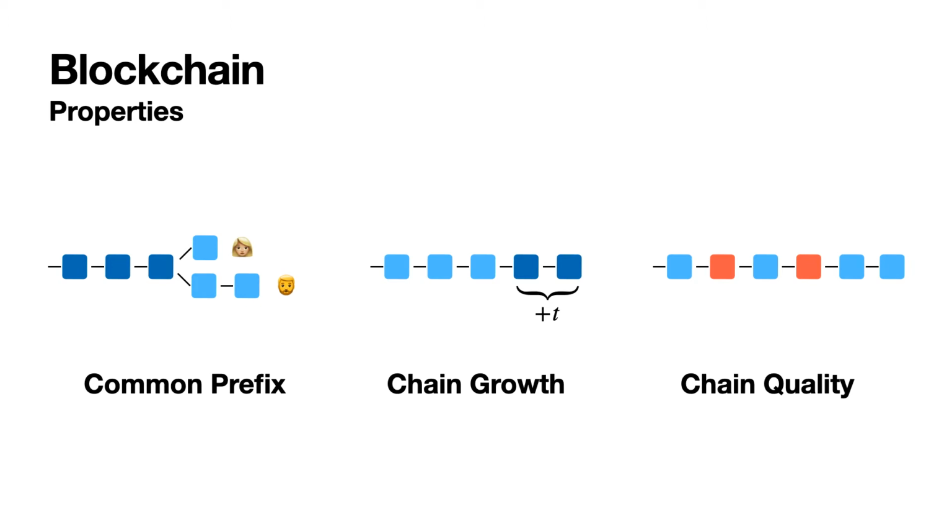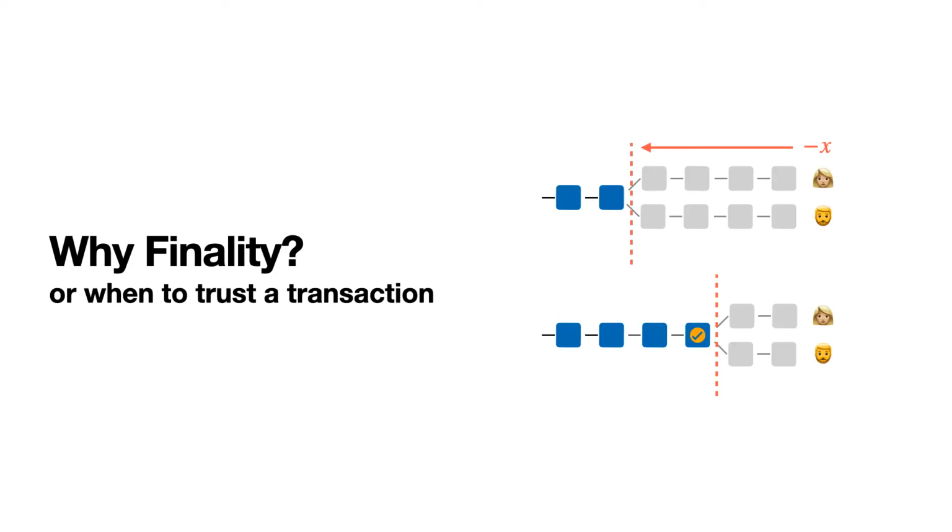That, for instance, ensures that the adversary cannot censor your blockchain. Why should we bother about finality? Or, in other words, when can I trust a transaction which has been put on chain?